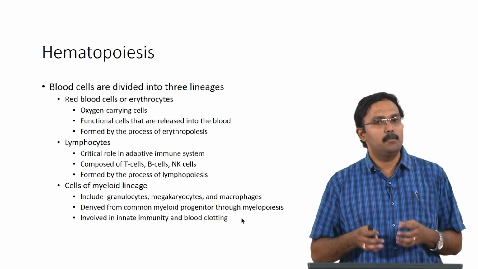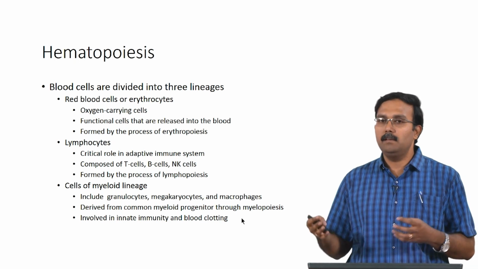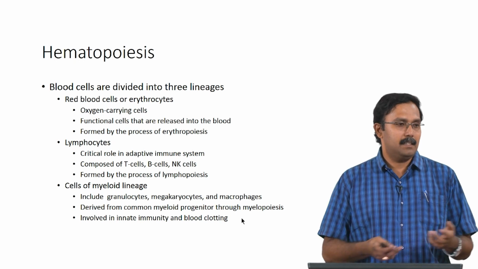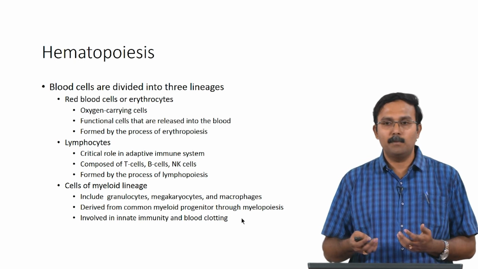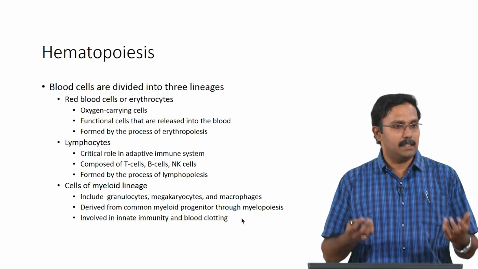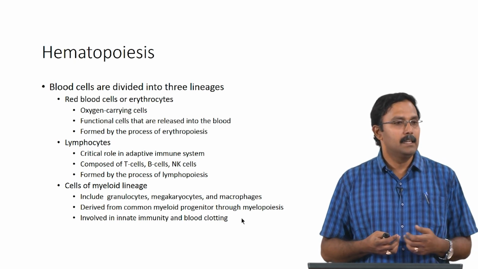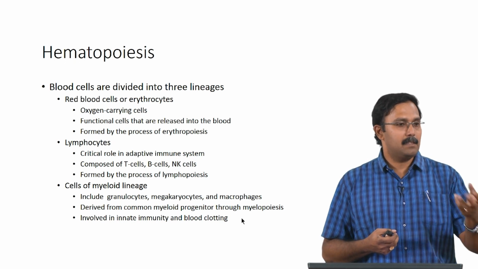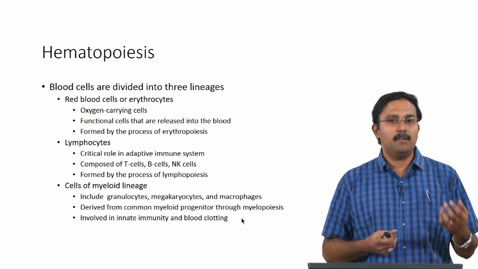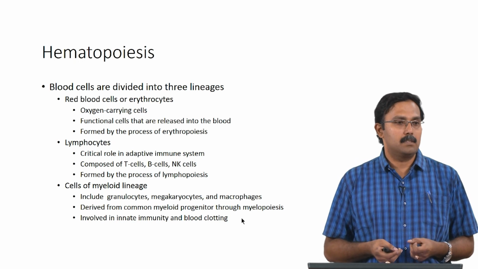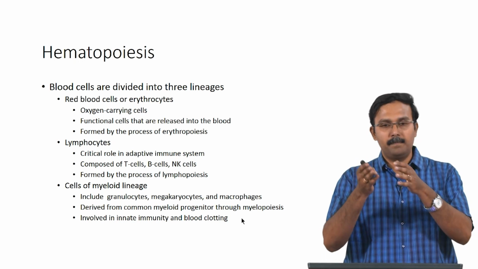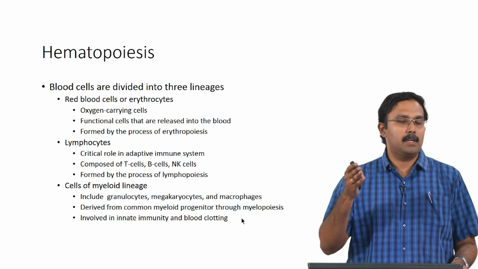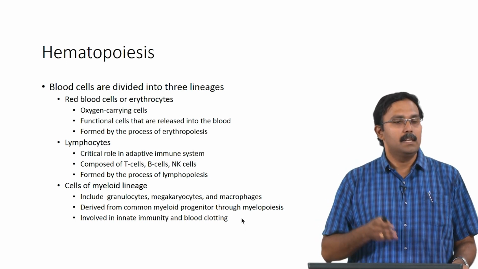So, in general blood cells are actually divided into three lineages. You have the red blood cells or the erythrocytes, these are the oxygen carrying cells, they have the hemoglobin. So, they bind to oxygen and they can carry oxygen to the site. So, these are functional cells that are released into the blood. So, once the differentiation happens it will get released into the blood. They are formed by the process called erythropoiesis.